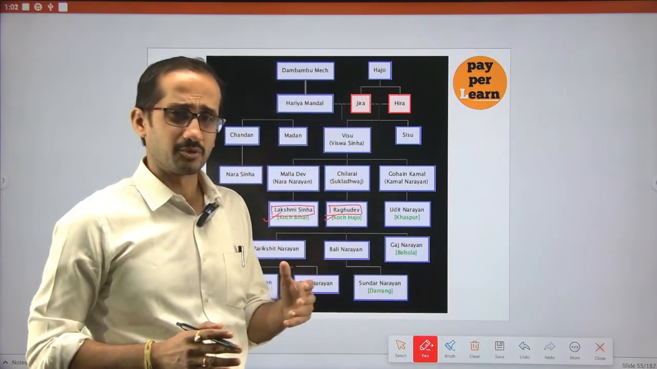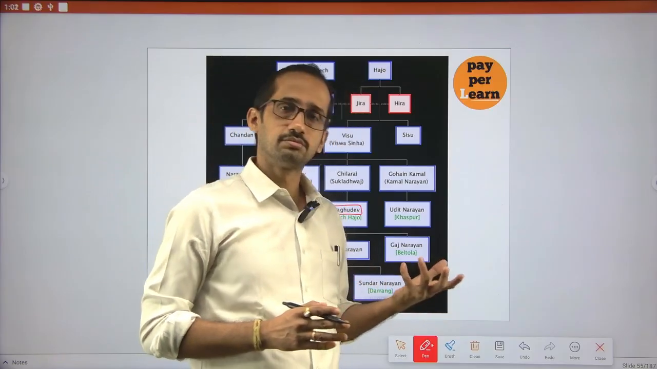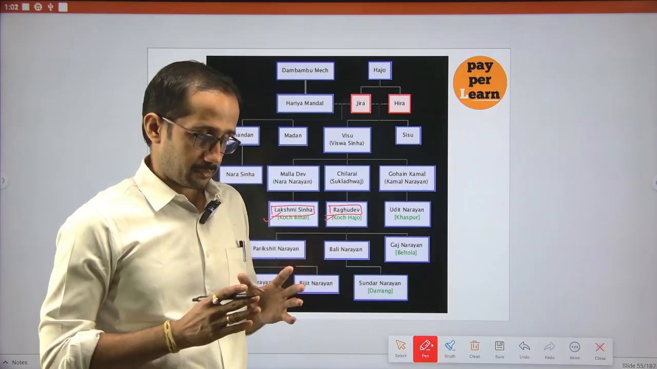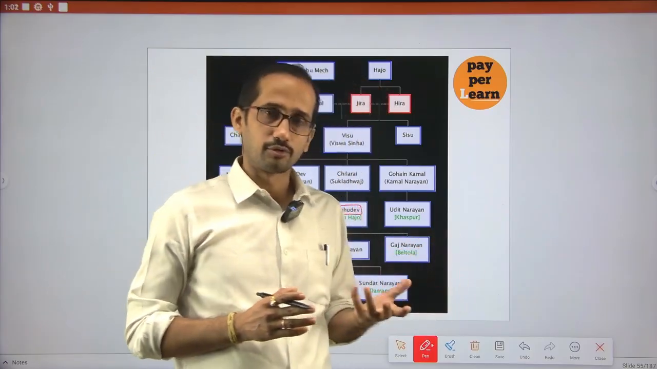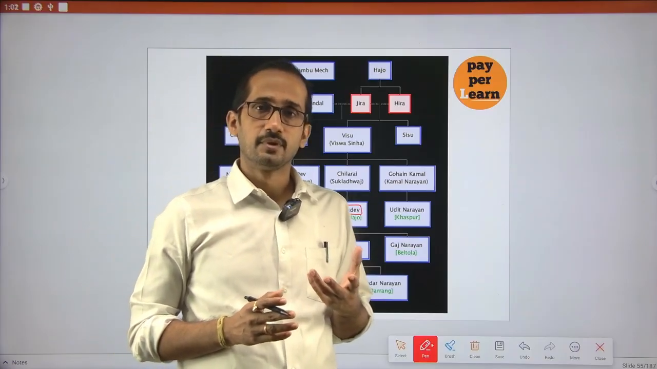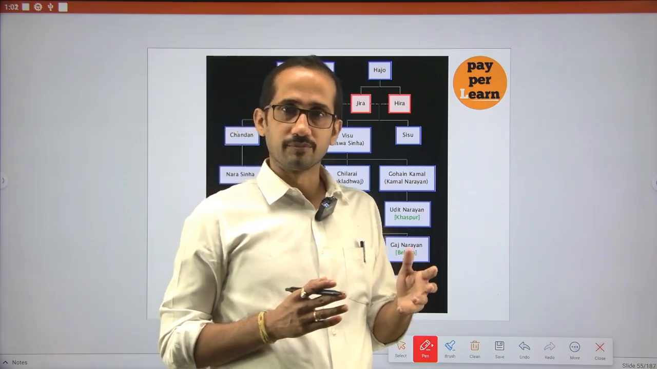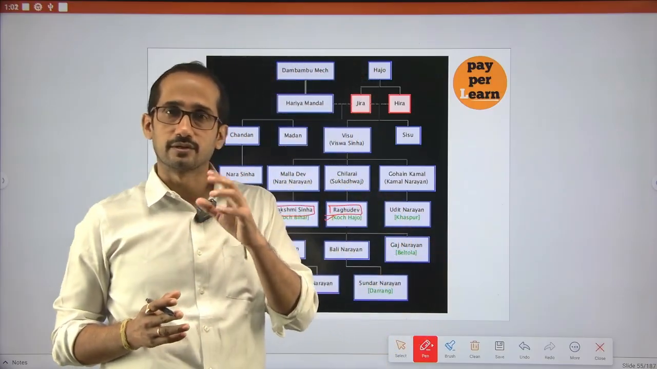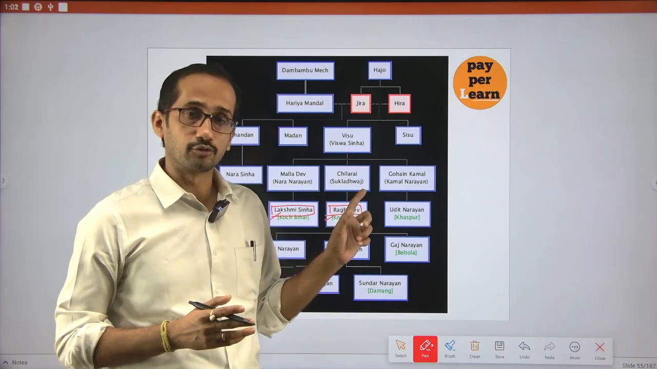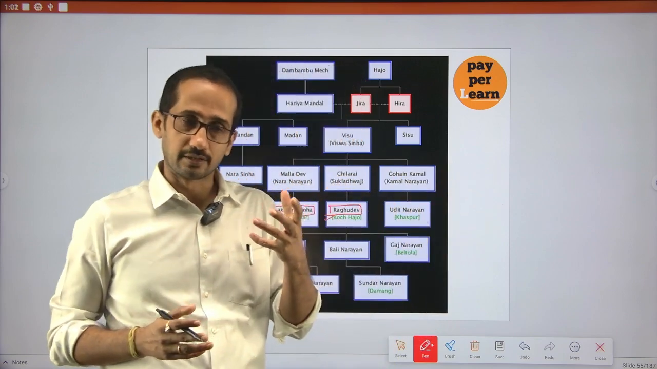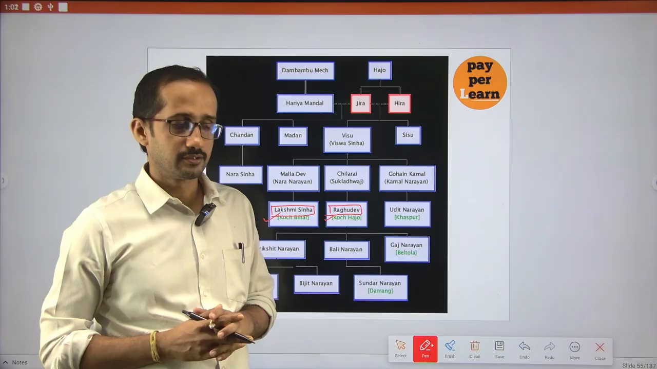Because he was a very peace-loving king, and as I have already told you, Shankardev's Vaishnavism, which is very liberal, affected the paik system in the Ahom kingdom. So initially the Ahom did not give shelter to Shankardev. But later Naranarayan gave shelter to Shankardev. Okay, so thank you.